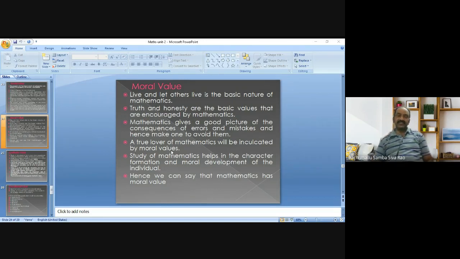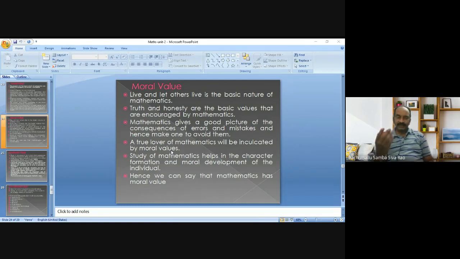because of the nature of mathematics. Mathematics is an exact science. It gives logical thinking, it gives reasoning, it has accuracy. As we discussed earlier, it has truth and honesty.